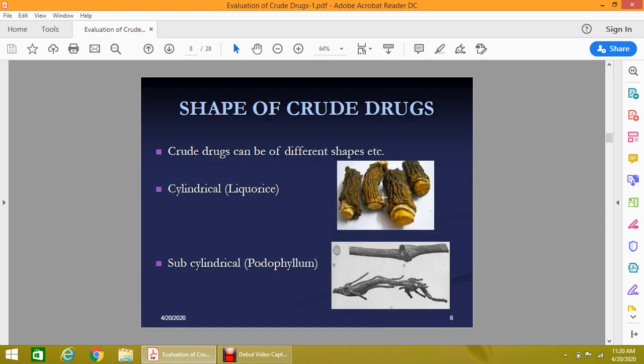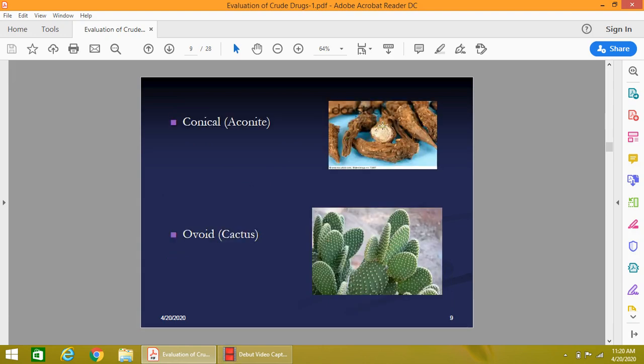These are some pictures, and you can see this is licorice, which is cylindrical in shape, and this is the podophyllum. It is very toxic in nature and is used as an anti-cancer, and it is sub-cylindrical in shape. And some other shapes like aconite, which is also known as sweet poison, and its shape is conical. Now you can see it is a cone in shape. And the ovoid is circular in shape, oblong. It's also called oblong. The example is cactus.